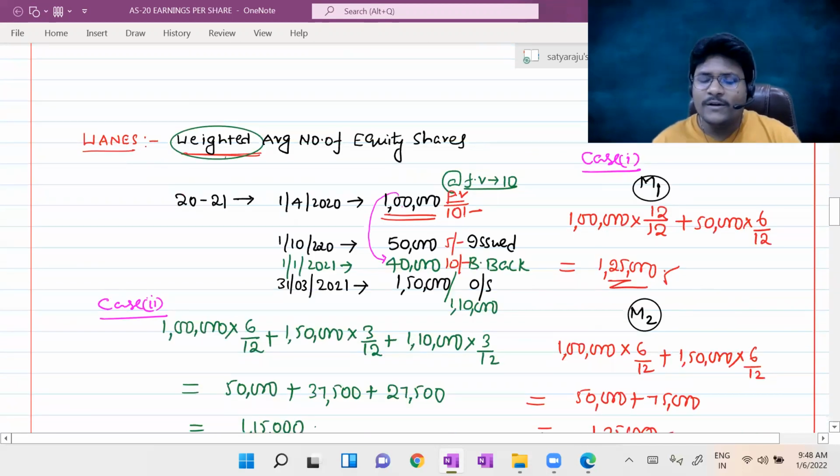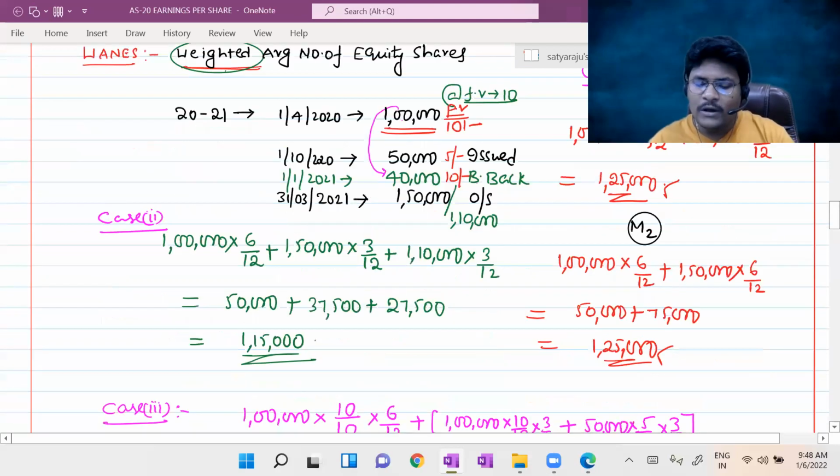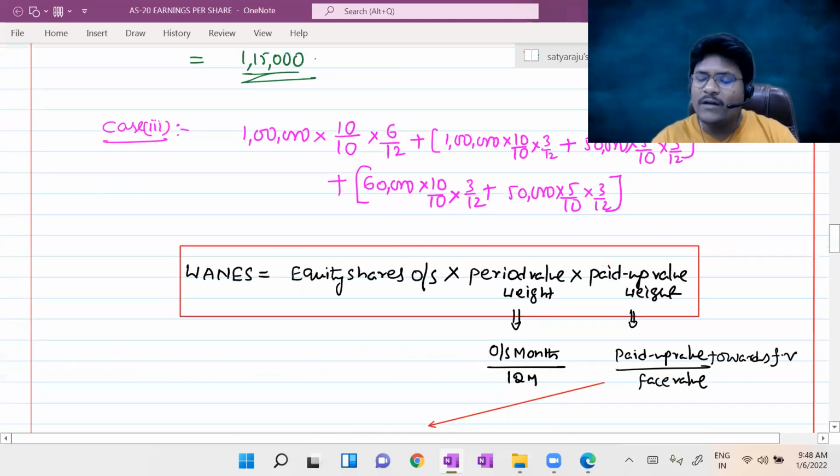Next, things related to weights we discussed. Weighted average number of equity shares is equal to equity shares outstanding into period value weight into paid up value weight. Here period value weight is nothing but outstanding months divided by 12 months.